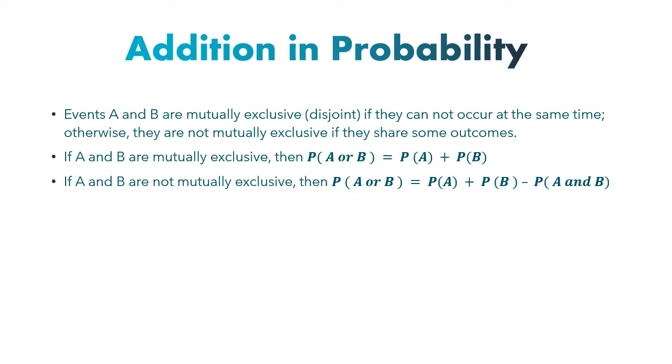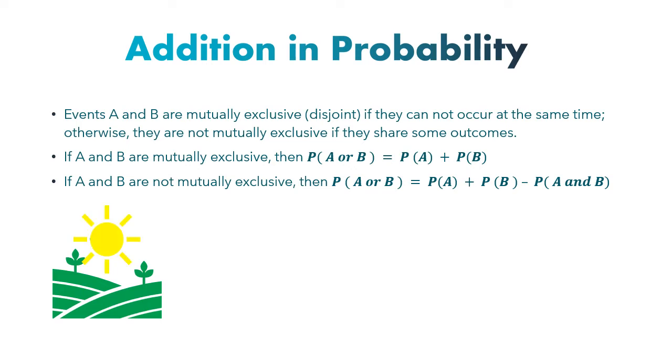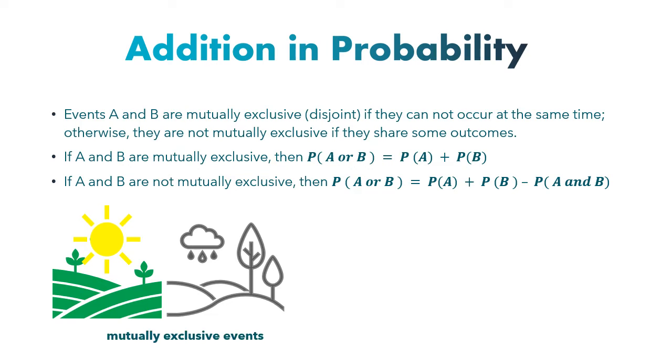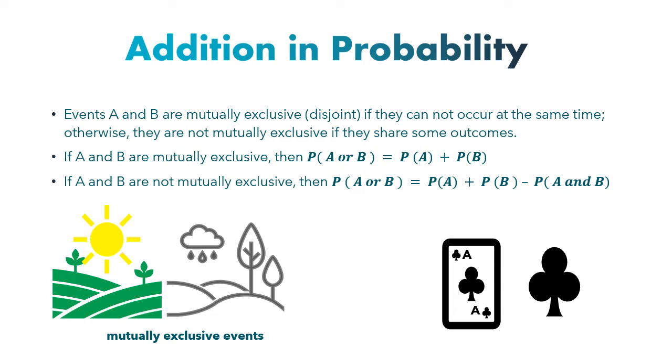Now, addition in probability is the probability of A or B. First of all, if events A and B are mutually exclusive, or disjoint, it means they cannot occur at the same time. We just add their probabilities. Otherwise, if they have something in common, we need to subtract that intersection. An example of mutually exclusive events: when it's sunny and raining, these are mutually exclusive events. Not mutually exclusive means, for example, when I pick an ace and when I pick a spade card, an ace can be a spade.